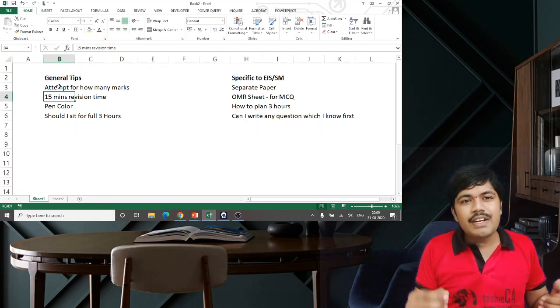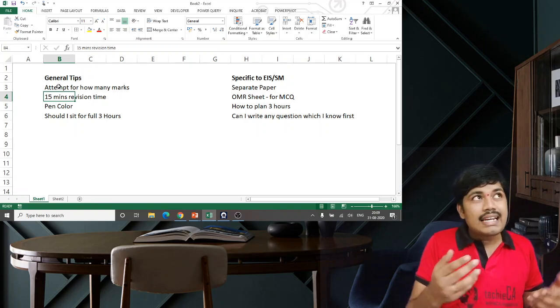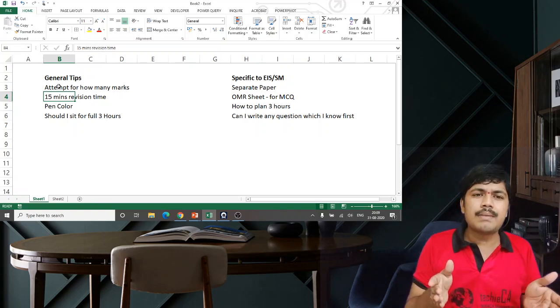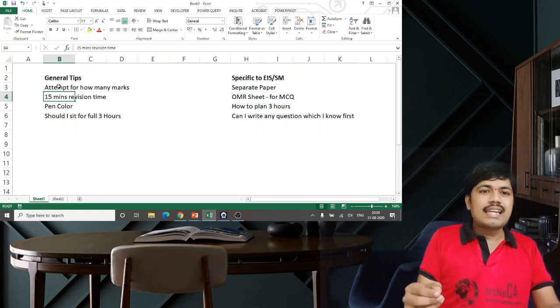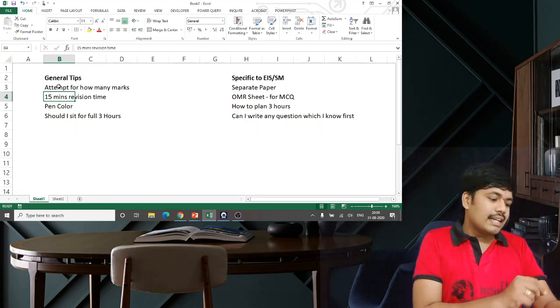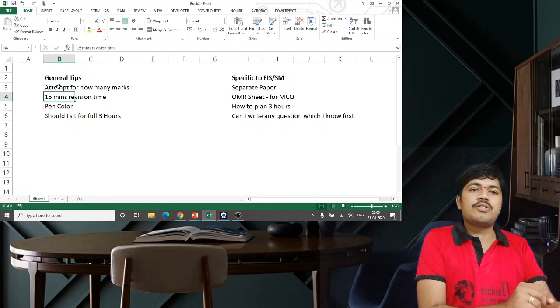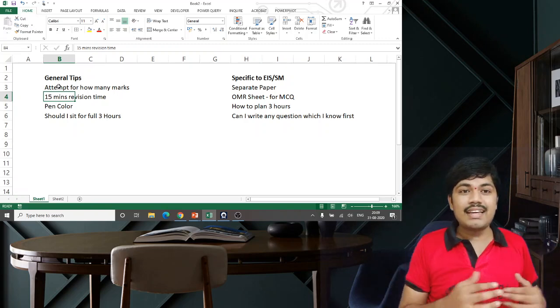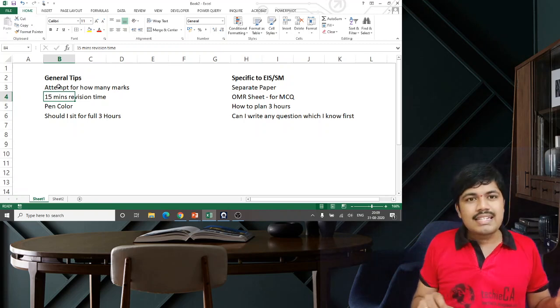because whenever I am answering the second question, I'll get ideas for the seventh question. That will keep on disturbing my brain. Then I'll just take a pencil and write near the seventh question, take care of this point while writing. So I note down that particular point, then my brain will become cool. Okay, I have written it there, I will not forget. So I will start writing patiently.